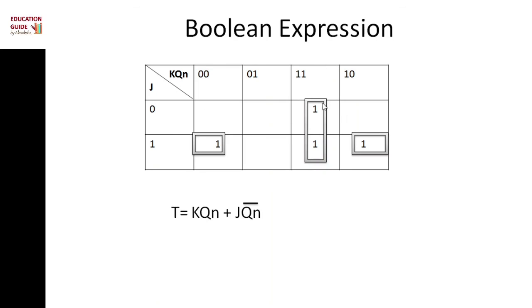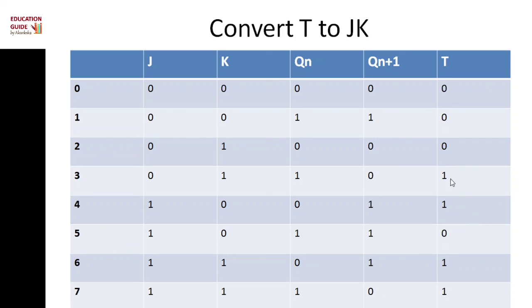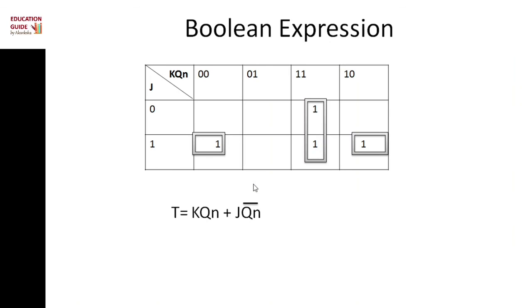Then we can find the Boolean expression of the given flip-flop in terms of the required flip-flop. There is 1 in place of the third, fourth, sixth and seventh. Then put these values in this K-map: 1, 1 and 1, and here is also 1.